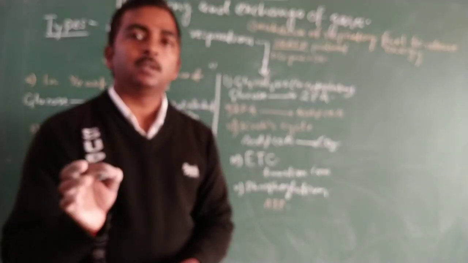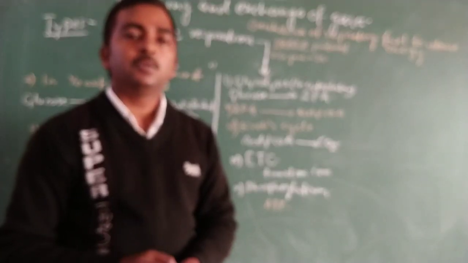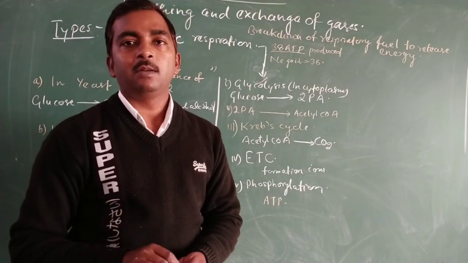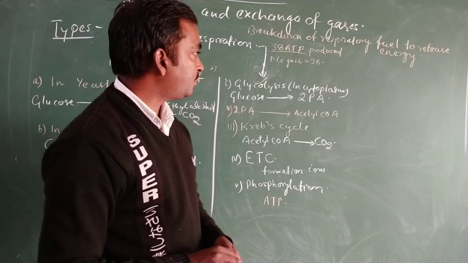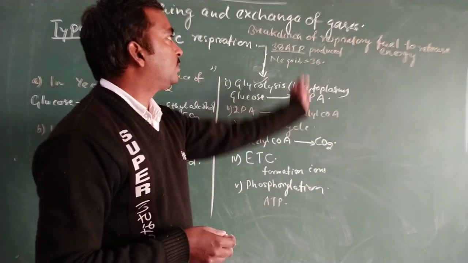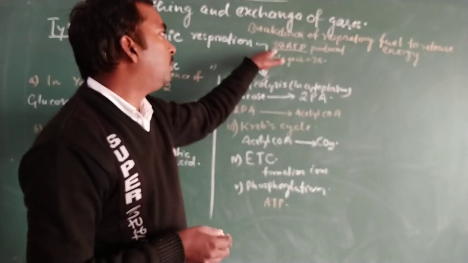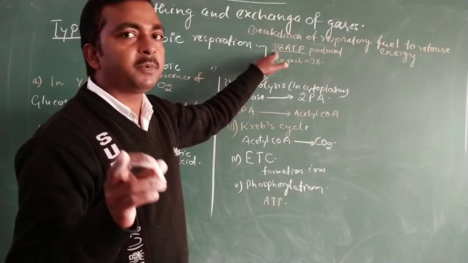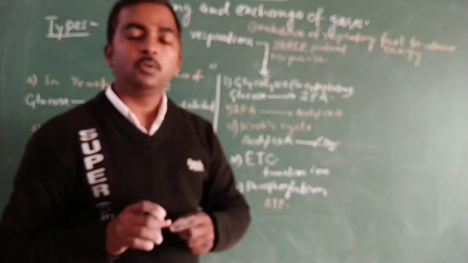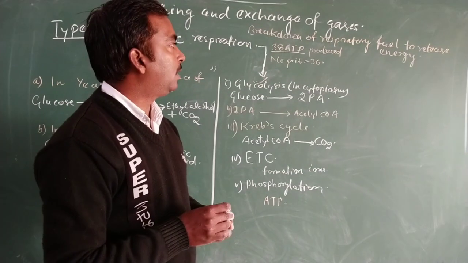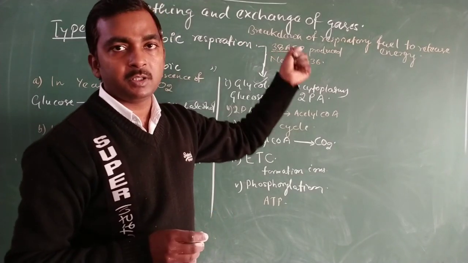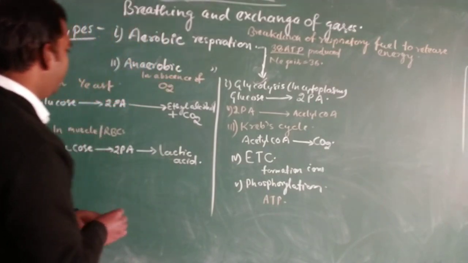So to transfer the ions of NADH2 into the matrix of mitochondria, there is a need of 2 ATP molecules. So we subtract these 2 ATP molecules from the total produced ATP, and then we get the net gain of ATP during aerobic respiration, that is 36 ATP.